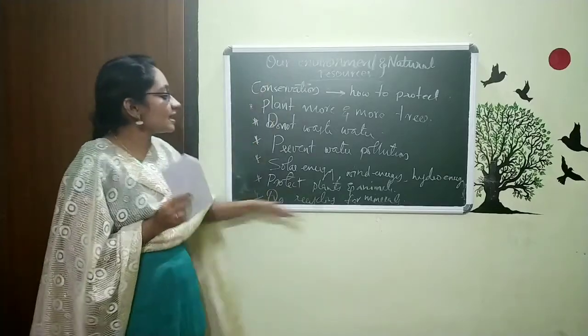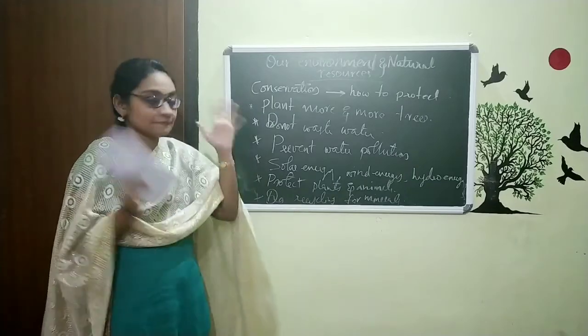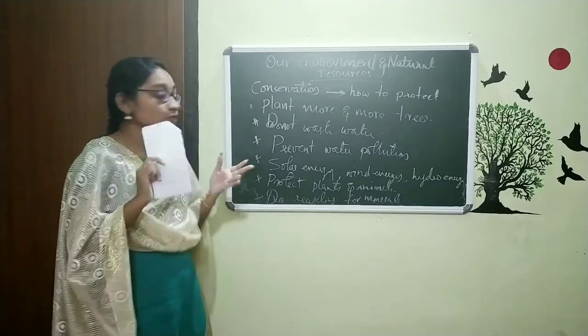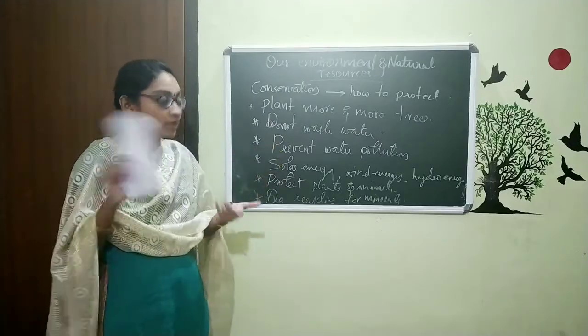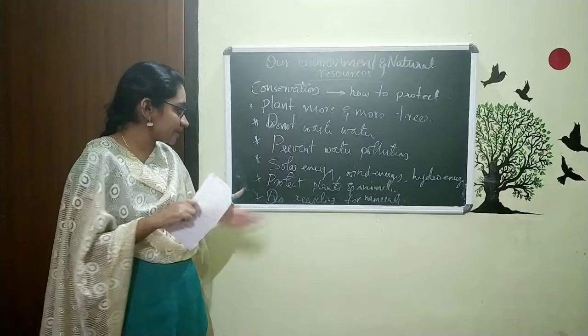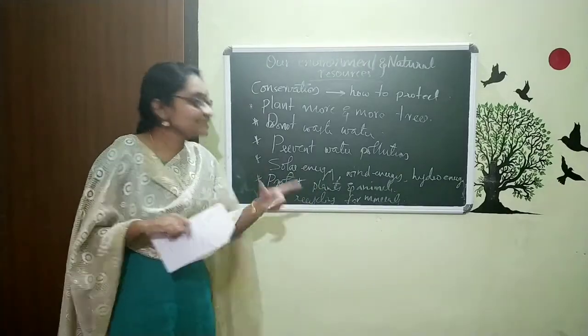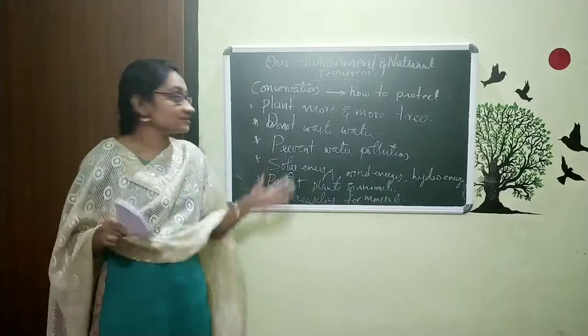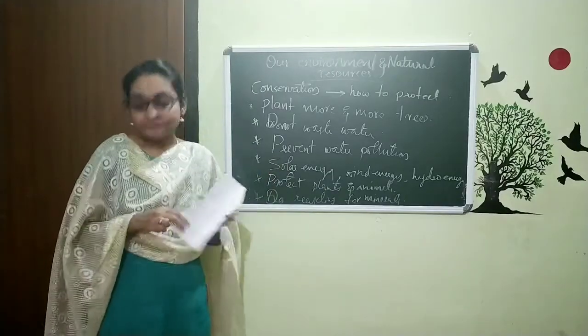So these all are the methods of conservation of natural resources. Just plant more and more trees, do not waste water, prevent water pollution, use solar energy, wind energy, hydro energy, protect plants and animals, recycle minerals. All these things are about this conservation. So finally our chapter is over.